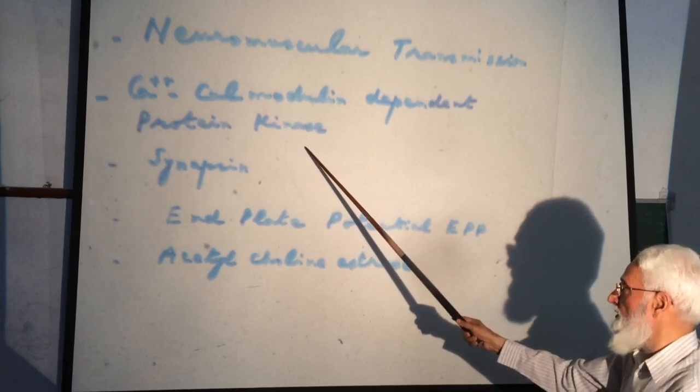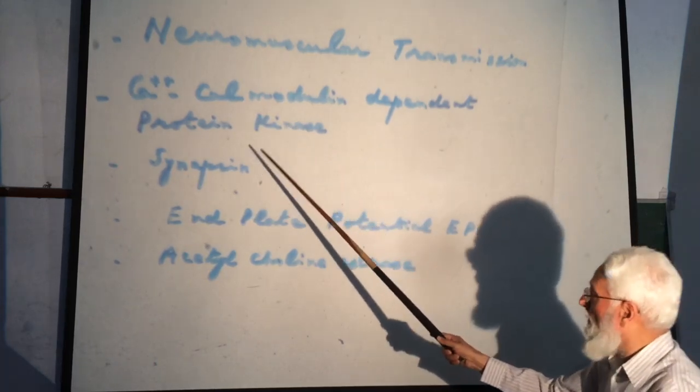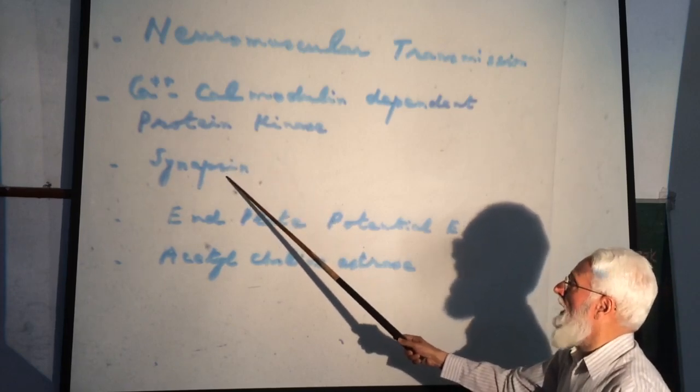When this protein kinase is activated, it causes phosphorylation of a protein called synapsin.